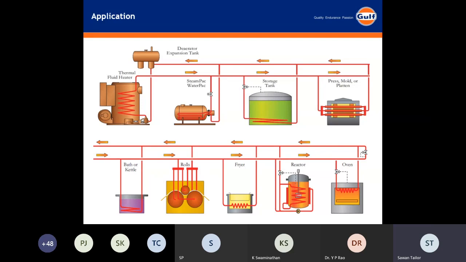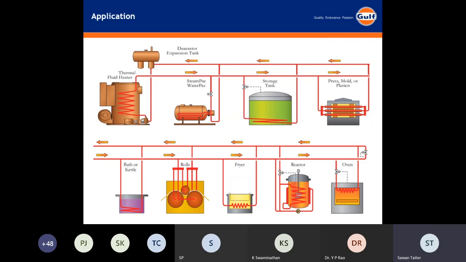So this is the most precise way of providing the heat to the system or controlling the system to a temperature. It can be a reactor, maybe a chemical reactor where temperature needs to be maintained at 250 degrees constant, plus minus 1 or 2 degrees. So thermic fluid is used. So it can maintain a temperature and the chemical reaction can happen.